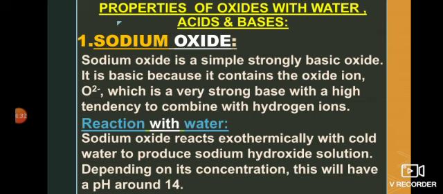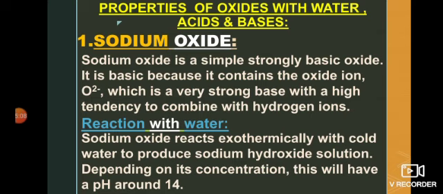If it is an acidic oxide, it will react with the base and form salt and water. And if it is a basic oxide, it will react with the acid and result in the formation of salt and water. In the same way, acidic oxides, when added to water, result in the formation of acidic solutions, and acids are formed. While basic oxides, when treated with water, result in the formation of basic solutions, or bases are formed. While amphoteric oxides can react with both acids and bases and show the properties of both. So number one, we will take sodium oxide.